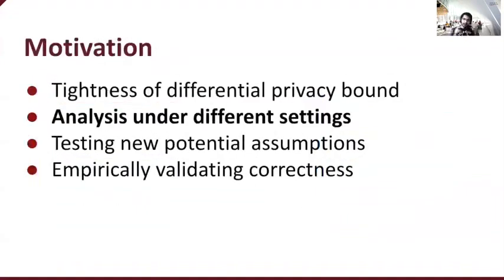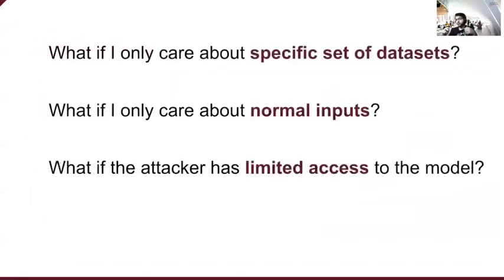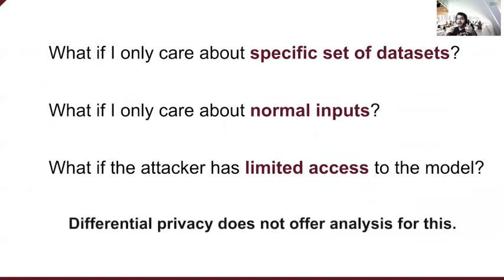The next point is that we can analyze this privacy leakage under different settings. For example, we can limit the inputs to some specific constraints, or limit the access of the adversary. And these kinds of settings are not modeled in differential privacy, because differential privacy usually considers the worst case and does the analysis in the worst-case setting. But we can apply empirical studies in different settings.